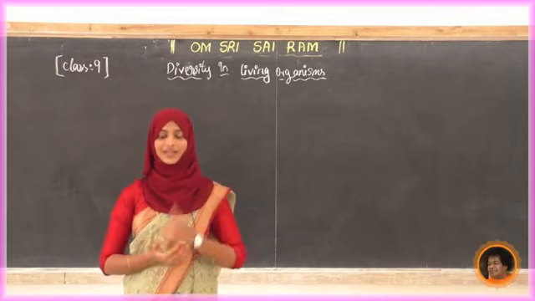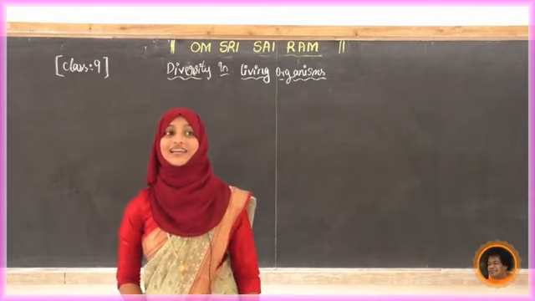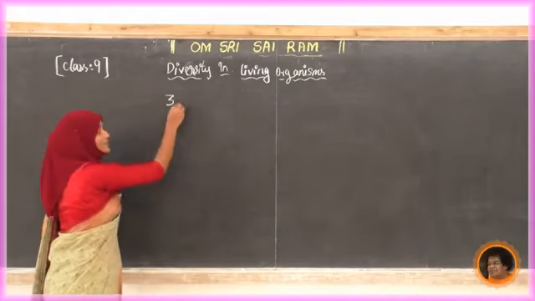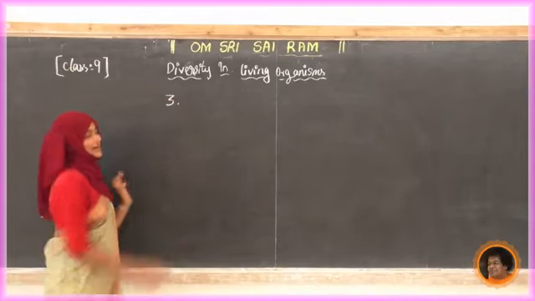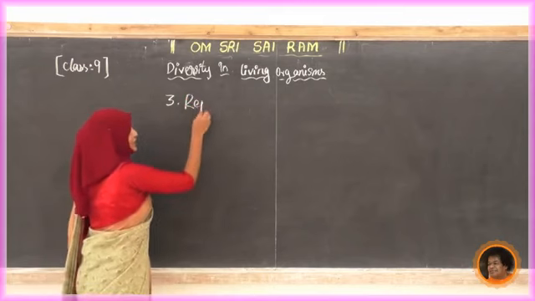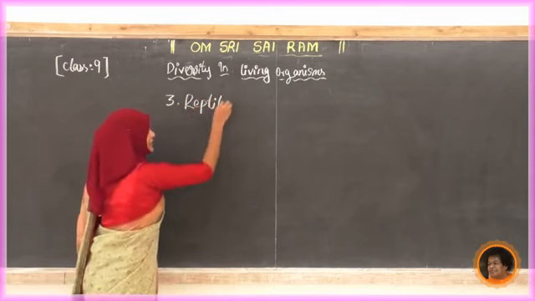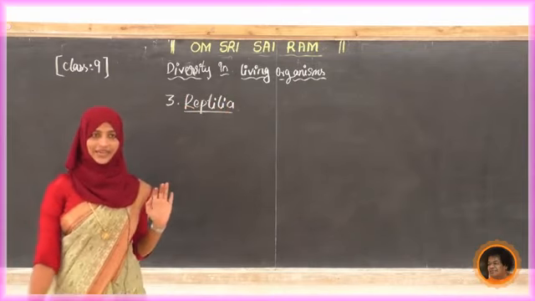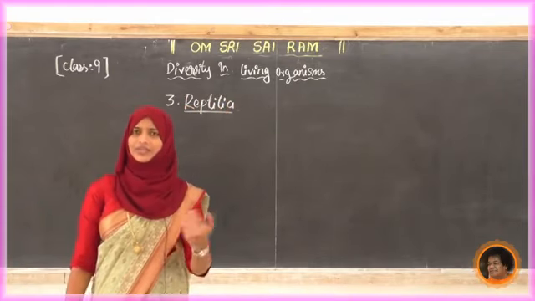Next we'll move to the next one, that is Reptilia. Write down the heading: third group, Reptilia. Do you know what Reptilia is? Can you give any example?